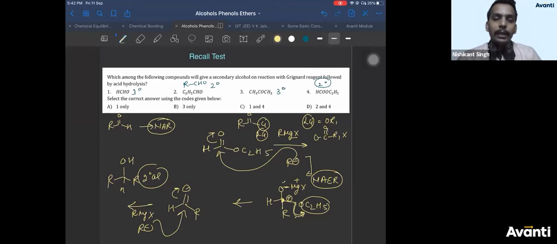Okay? Is that clear, everyone? So due to elimination, you'll get aldehyde, which will further give you secondary alcohol. So correct answers are 2 and 4. That is option D. So option D is correct. Is that clear? JEE Mains or NEET? It's an easy question. This reaction, nucleophilic addition elimination reaction, will come in the next chapter. So we'll take it there.